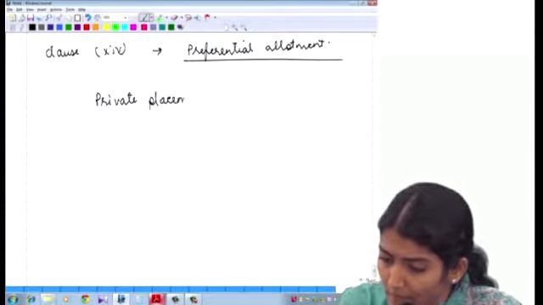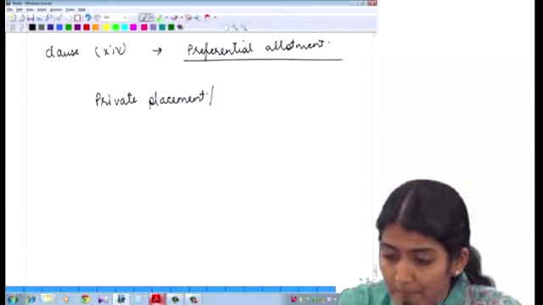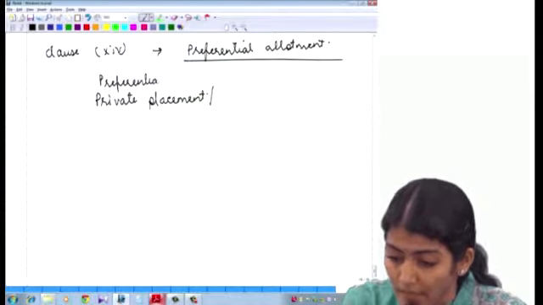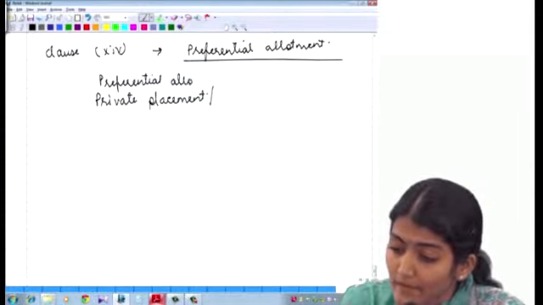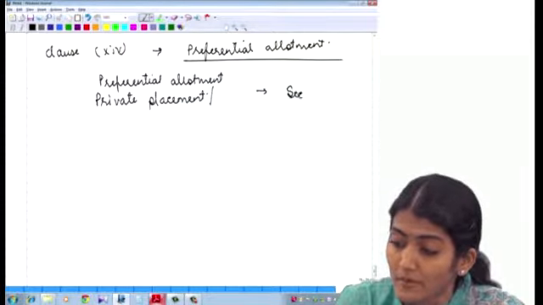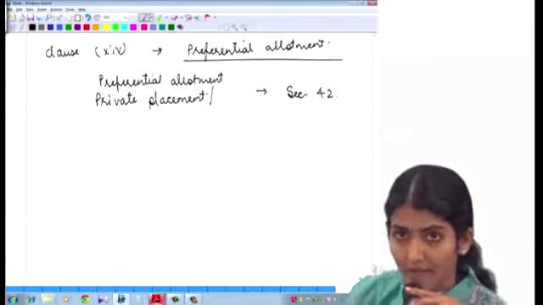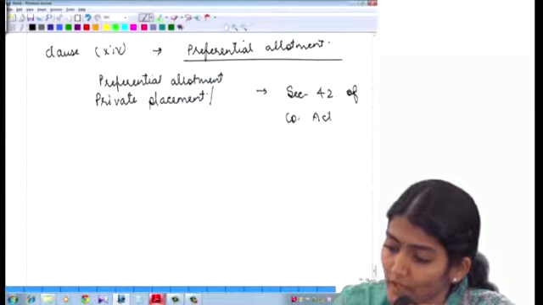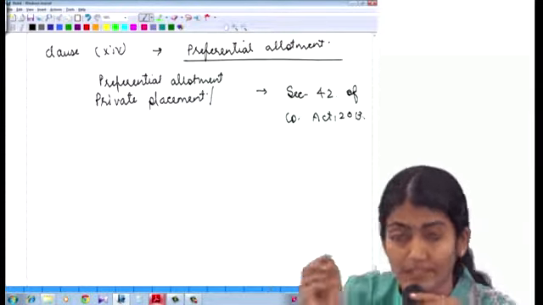That's also called a private placement, or a preferential allotment has been done during the year, whether it is in compliance with section 42 of the Companies Act 2013.